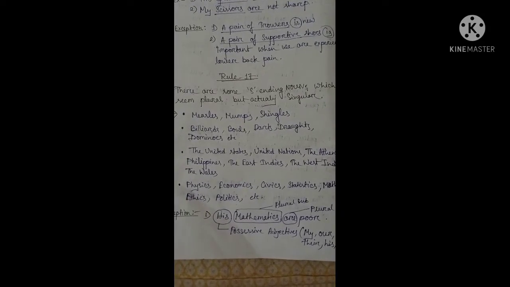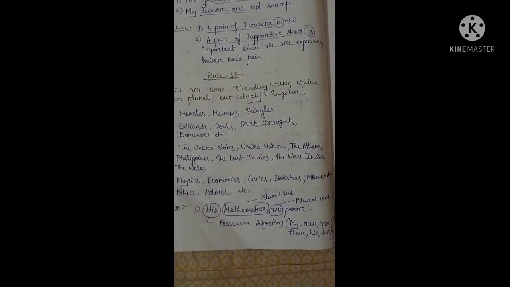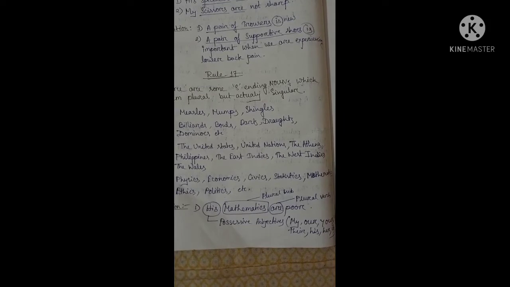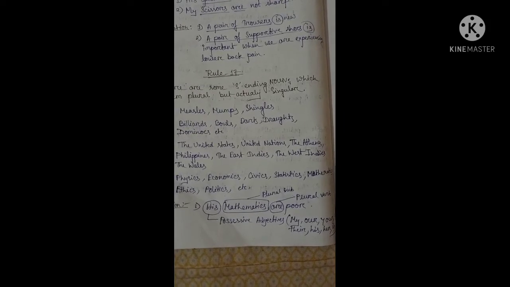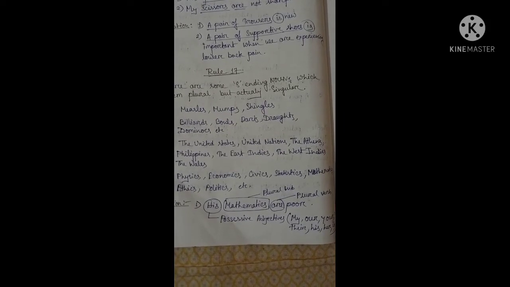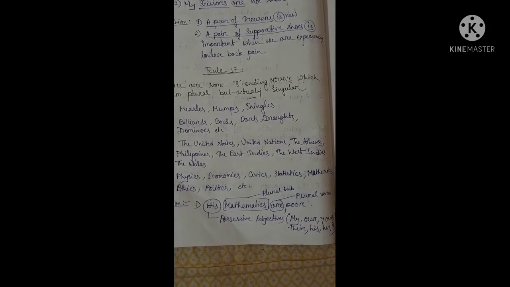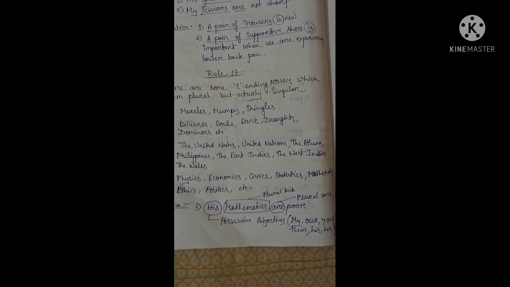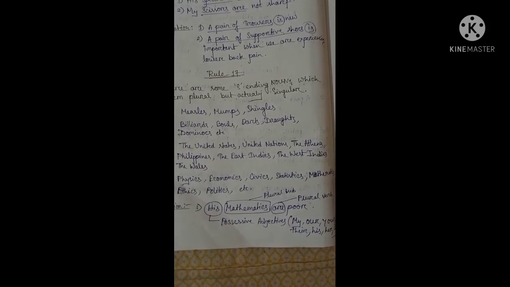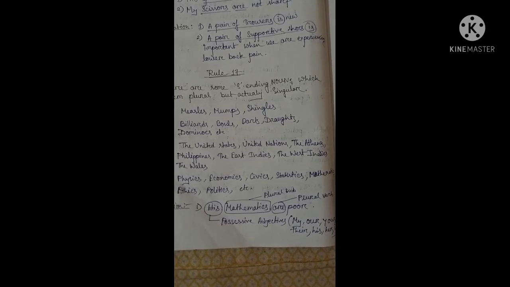Exception: what is the exception? His mathematics are poor. Here, a possessive adjective like "his" is used in this sentence, so the subject, according to this rule, is considered a plural subject and it takes the plural verb.